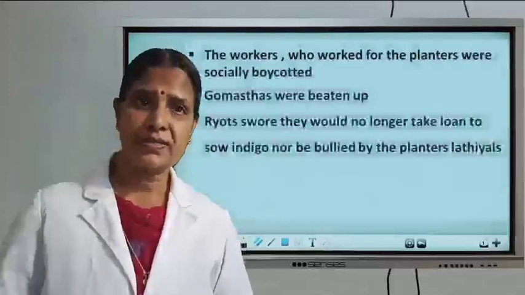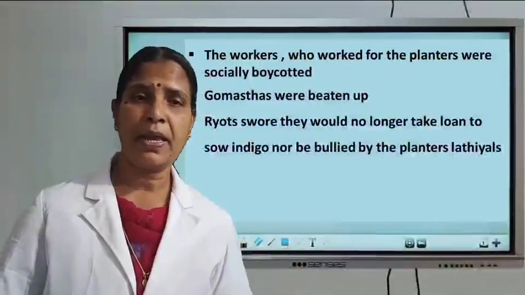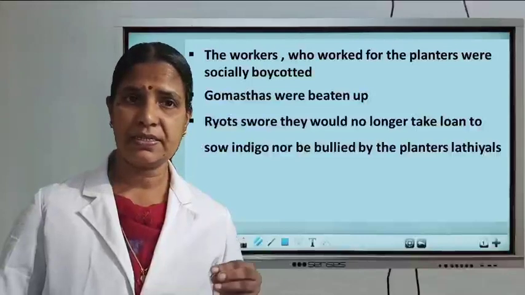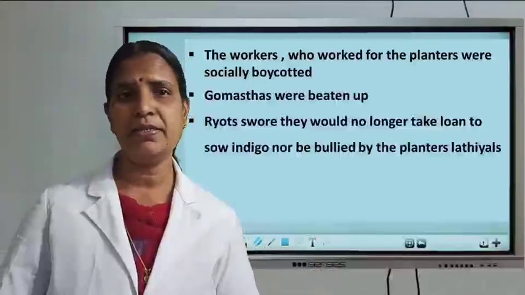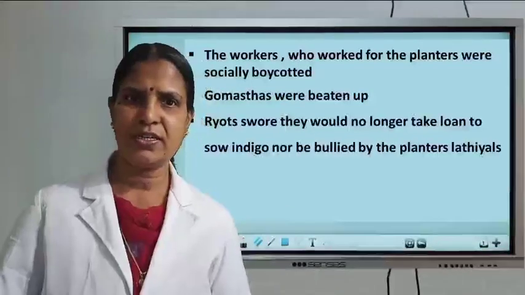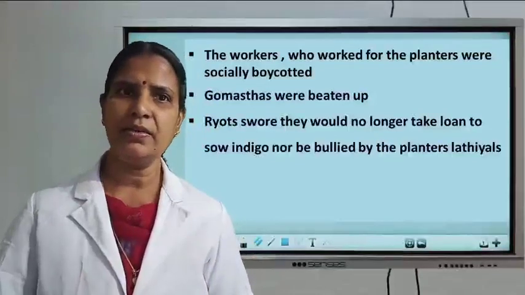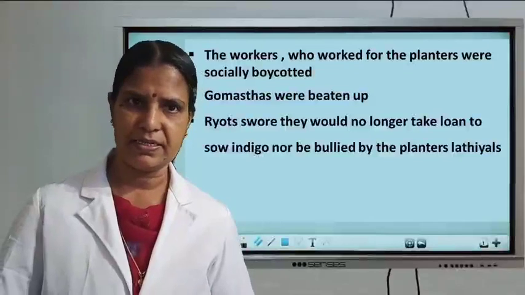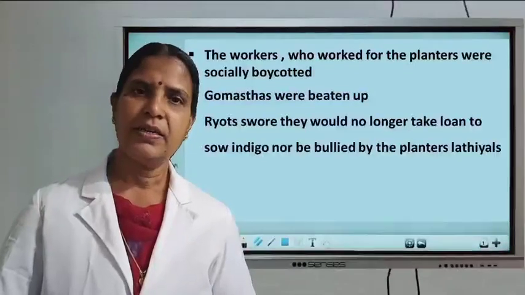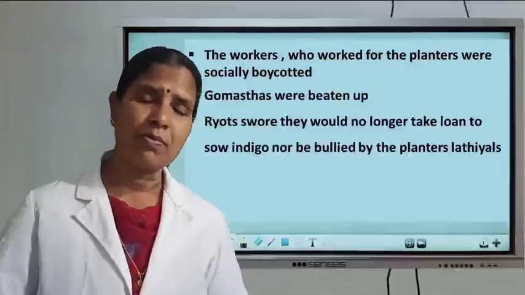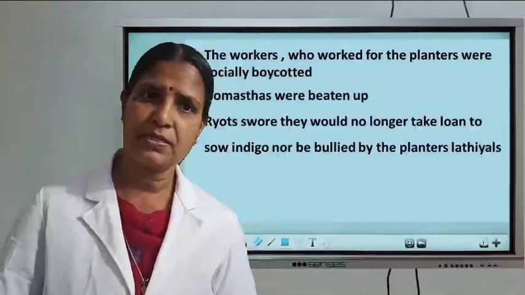The peasants who supported the planters were socially boycotted. They did not get any support from the other workers or peasants. Next, the Gomastas. Who were Gomastas?